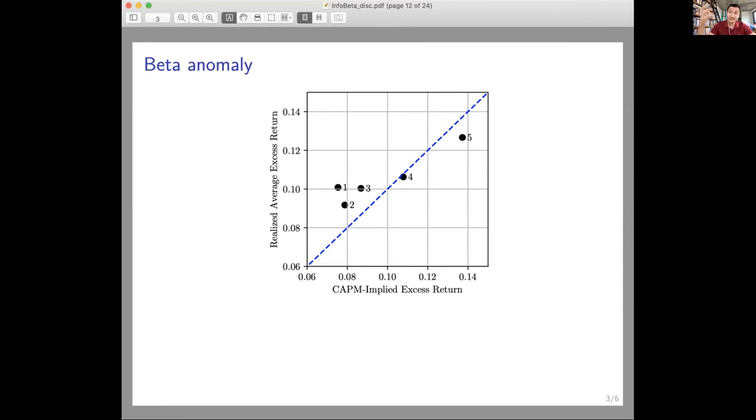Now, the beta anomaly on the right-hand side says that assets that have a high beta underperform relative to assets that have a low beta. And you can see it from the plot. And this is with US data. This is from one of my papers, but you can do it with any data you want. You're always going to get exactly the same thing.